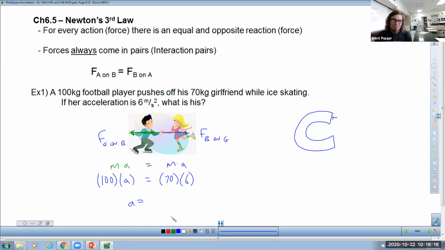multiplying. Can you believe who wrote this textbook question? I think they were diabolical. Isn't 70 times 6 420? And we just had force of the boy acting on the girl's bong. I think there was something going on when somebody wrote this question. They were trying to make a joke. That doesn't matter. It's not a funny joke. It just is what it is. But it does come up to be 4.2.